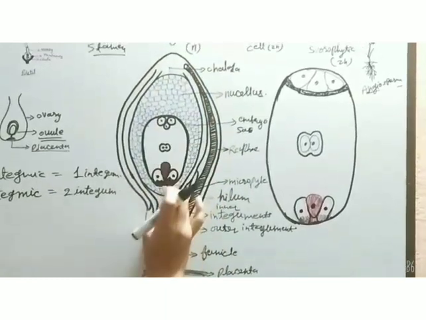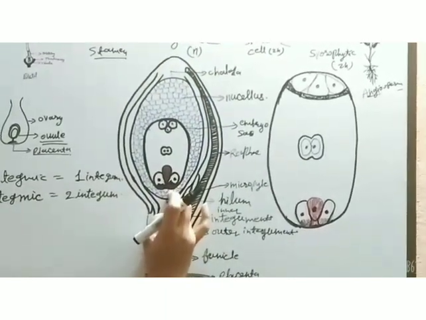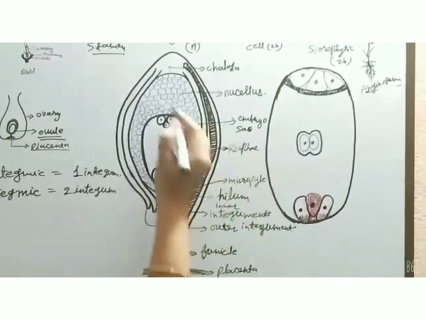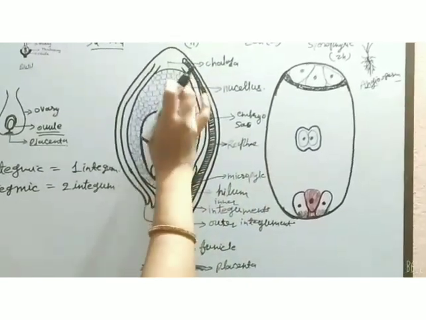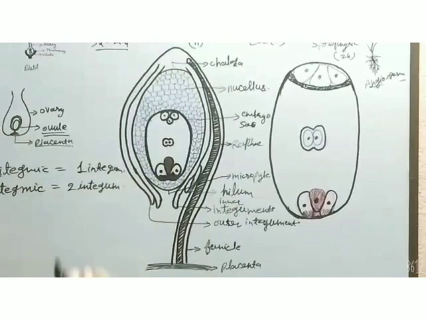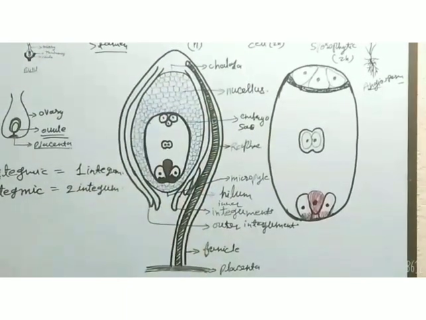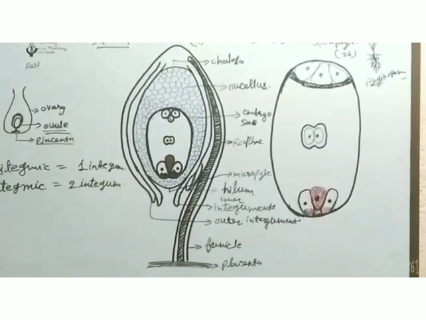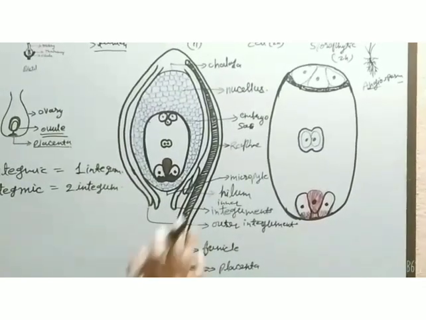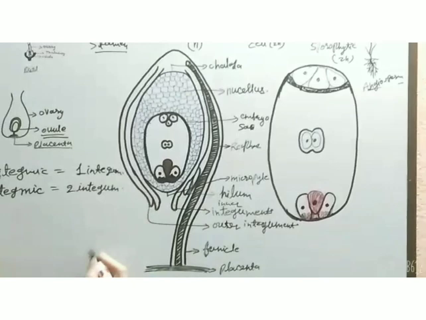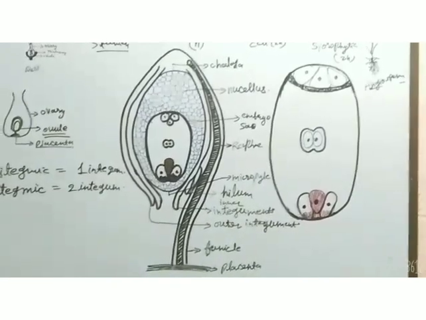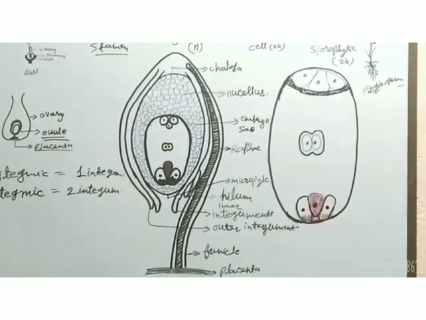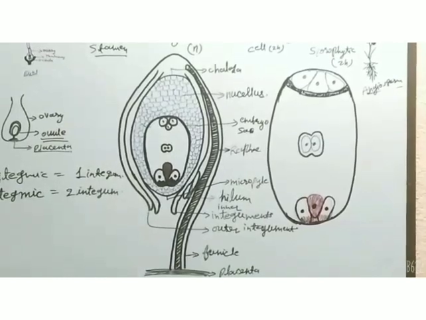But the embryo sac, which is the female gametophyte, develops afterwards from one set of this nucellus. As I told you, nucellus is filled with living cells which are parenchymatous in nature, thin-walled cells. When these cells undergo meiosis, they form the spores.